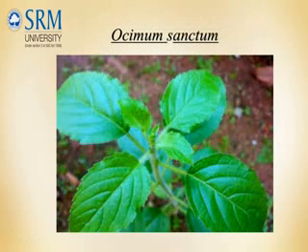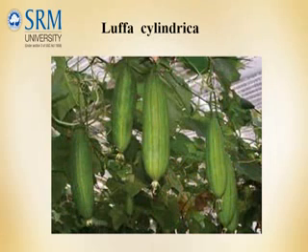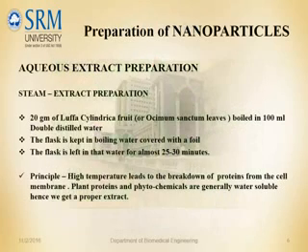The first plant is Ocimum sanctum. They are easily available at all places, economic, have good antimicrobial resistance properties, and nanoparticles are easily obtained. It has a good phytochemical resistance towards Staphylococcus and other gram-positive bacteria. The next plant is Luffa cylindrica. They are also easily available at all places, economic, have good antimicrobial resistance properties, and nanoparticles are easily obtained. It has a good phytochemical resistance towards fungal and viral species.